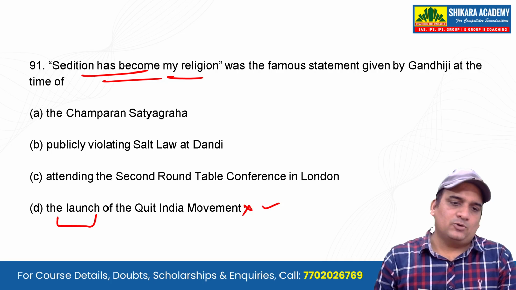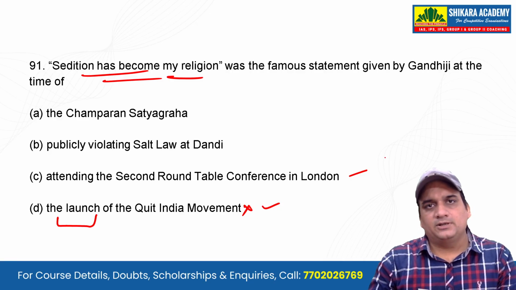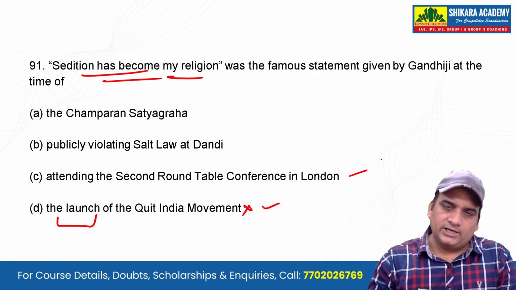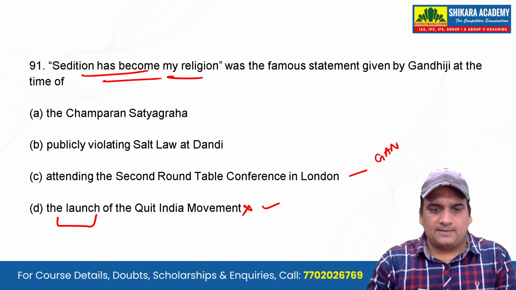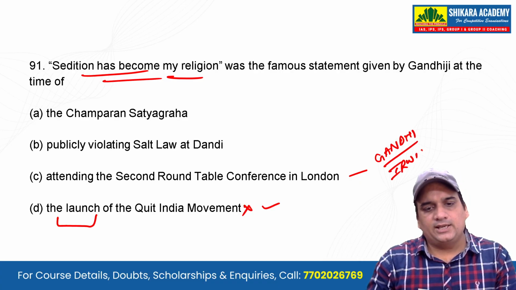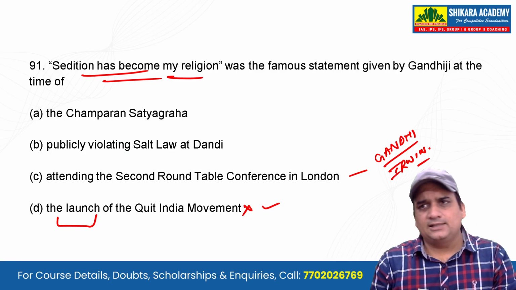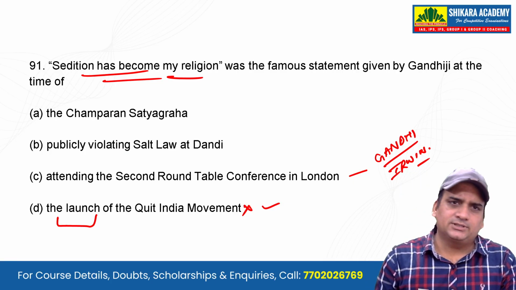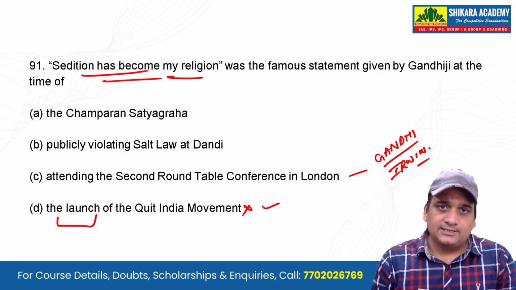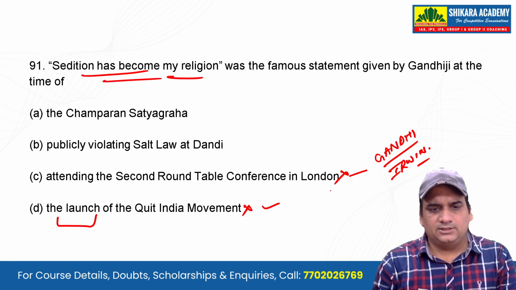Attending the second Round Table Conference in London. Again, it was requested by the Britishers. It was requested again and again by Lord Irwin. That is why we see the Gandhi-Irwin Pact happening. Lord Irwin meets Gandhi for this. And in the second Round Table Conference, what happens there? Gandhiji goes there and says give us a time for complete independence. They say no, we can't give it. Then Gandhiji was against the separate electorates they were trying to give. So all those things were happening. So you can eliminate this also.